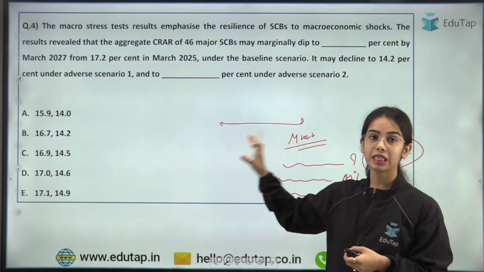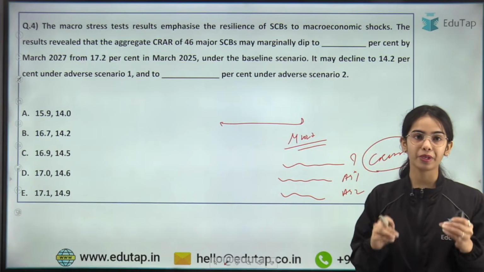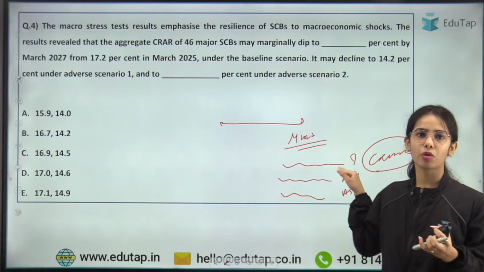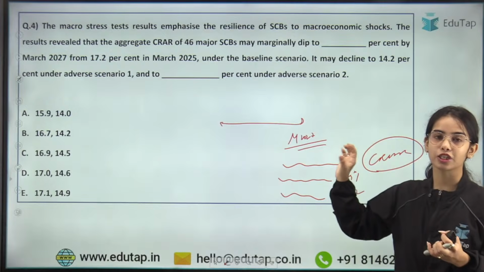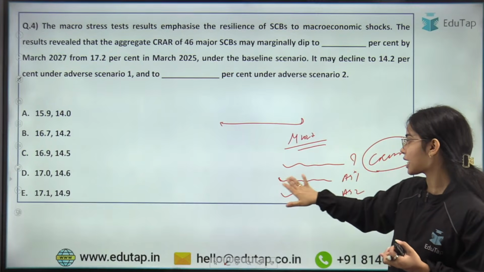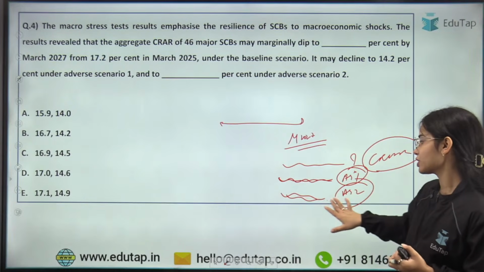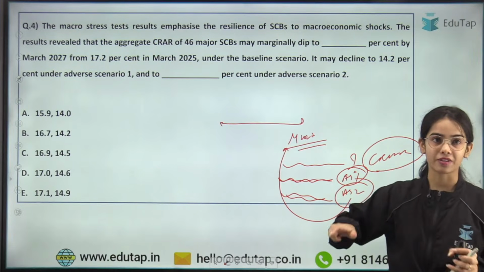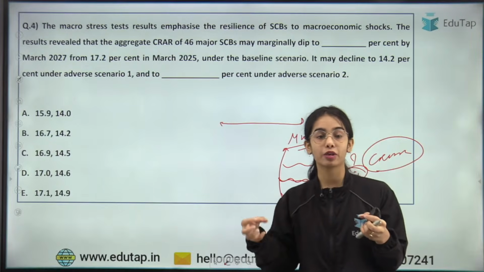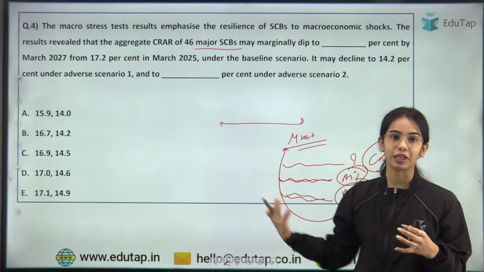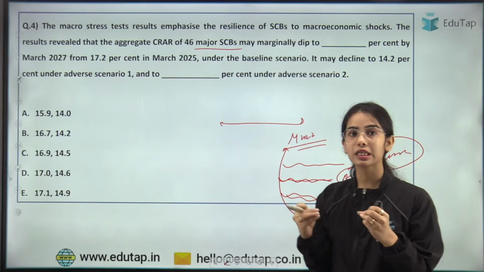Basically, it has been seen what the CRAR of the scheduled commercial banks will be in the normal situation, and during adverse scenario 1 and adverse scenario 2 by March 2027. Here 46 major scheduled commercial banks have been taken for this kind of test. So what is the correct answer?